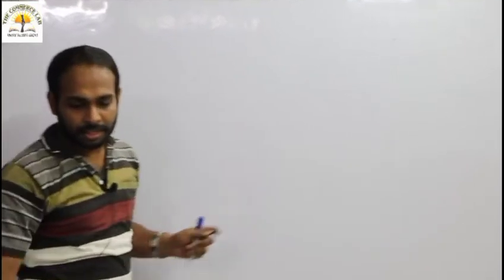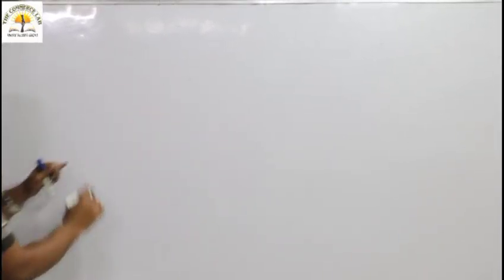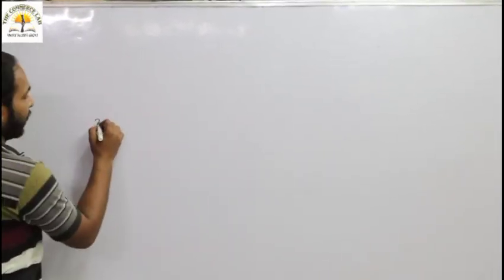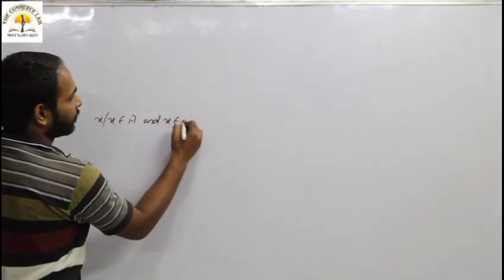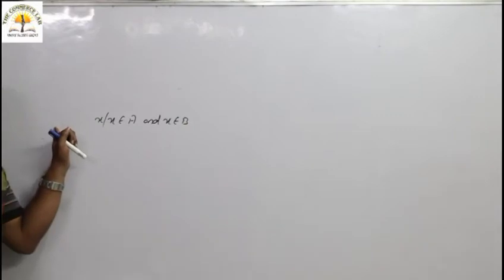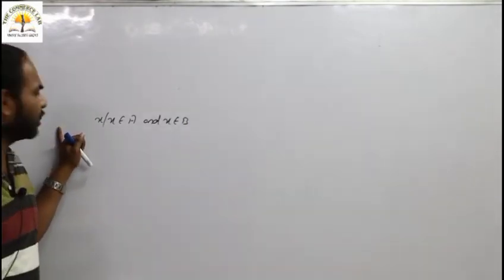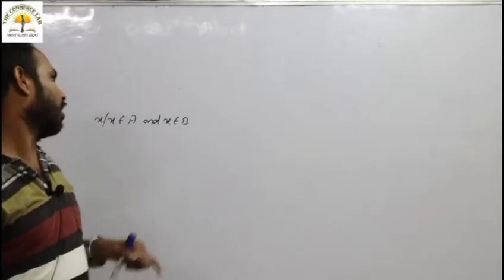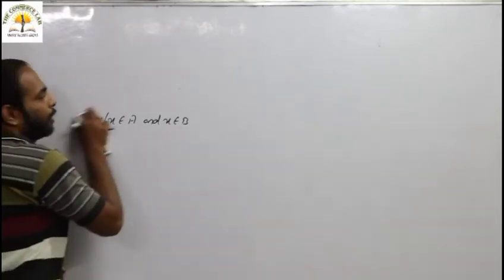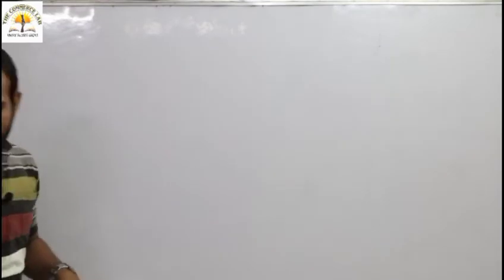One correction. In intersection of sets, I have written x such that x belongs to A and x belongs to B. At that time, I said it is roster method. This is not roster method, it is set builder method. Correct it. Then come to the next part.